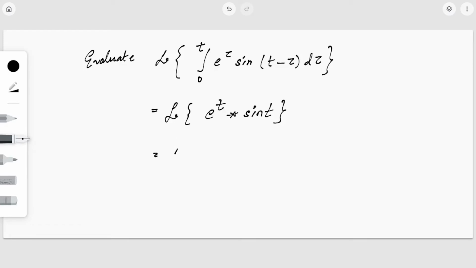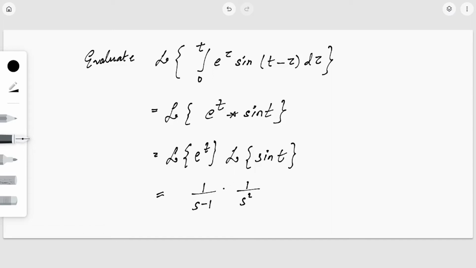So by the convolution theorem, I can say this is nothing but L of e raised to t into the Laplace transform of sine t, right? So what is this? This is equal to 1 by s minus 1 into 1 by s square plus 1. Okay, so we can verify whether these two answers are similar. When we had done the previous example, we had not simplified it further. I have just left it out. You can just verify whether it is the same. Actually it is the same.